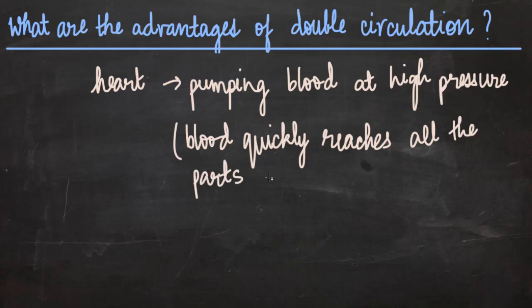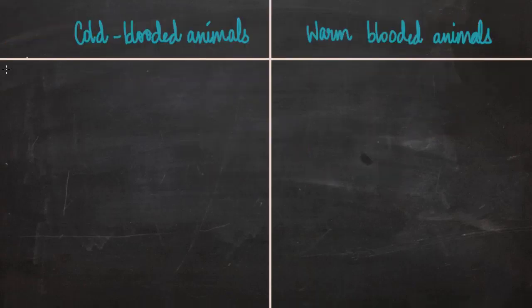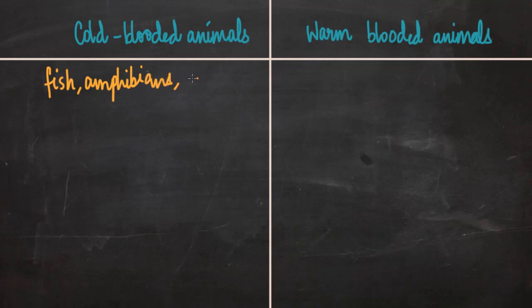So for those organisms that have higher energy needs, they would be having double circulation. Let's see what are cold-blooded animals and what are warm-blooded animals. So cold-blooded animals such as fish, amphibians and reptiles, their body temperature is same as temperature of the surroundings.